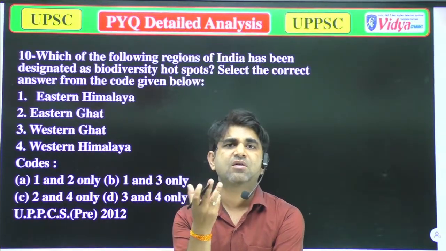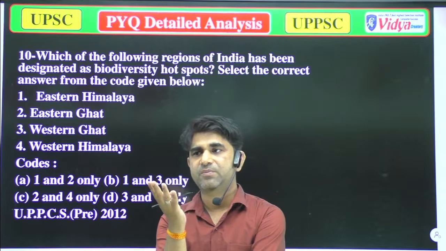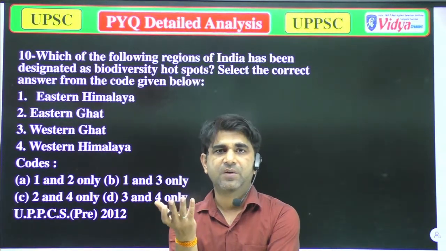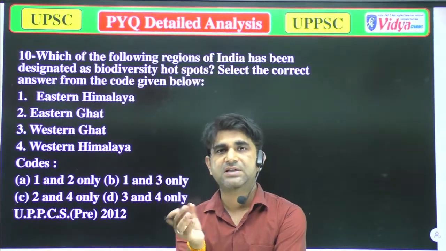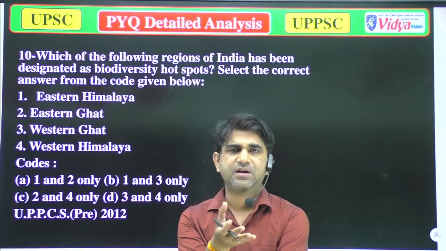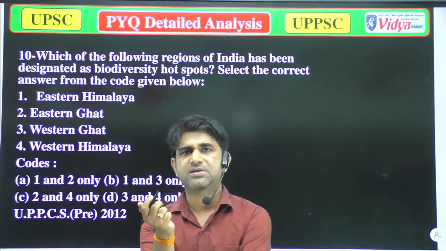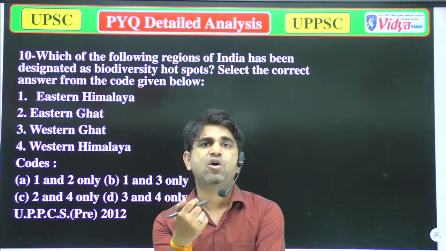That is known as biodiversity. And the four major areas for biodiversity are mainly Western Ghats, Eastern Himalayas, Sundaland, and the Andaman Nicobar Islands. These are the four main hotspots of biodiversity.